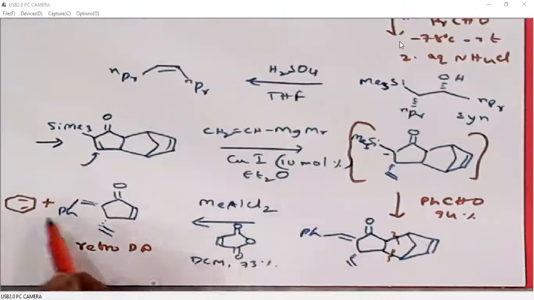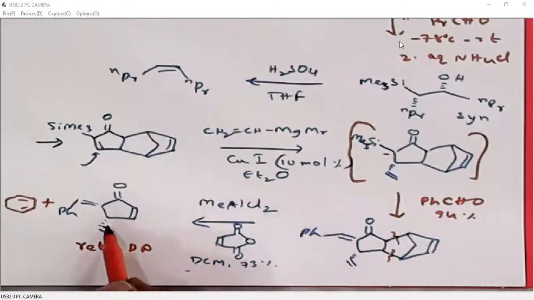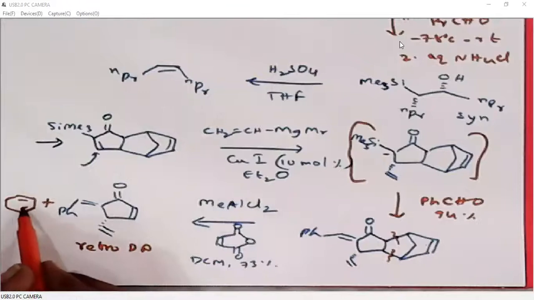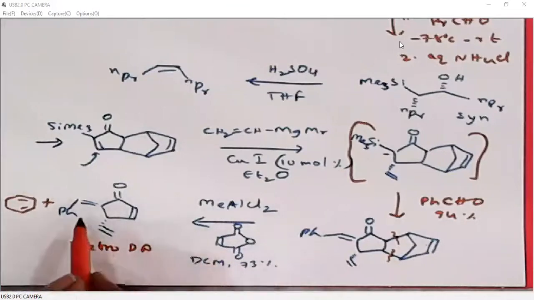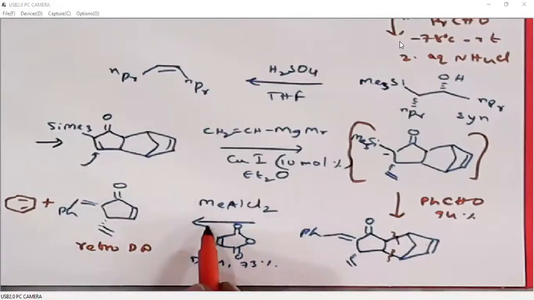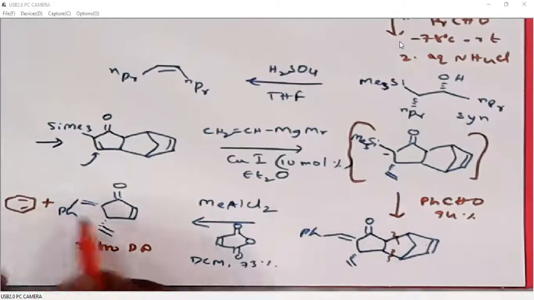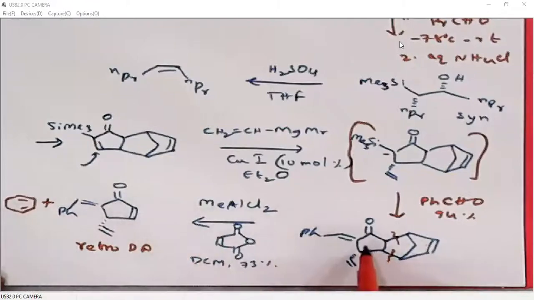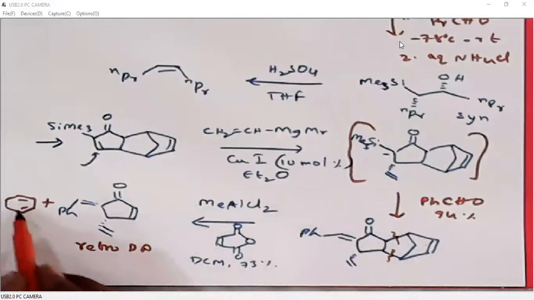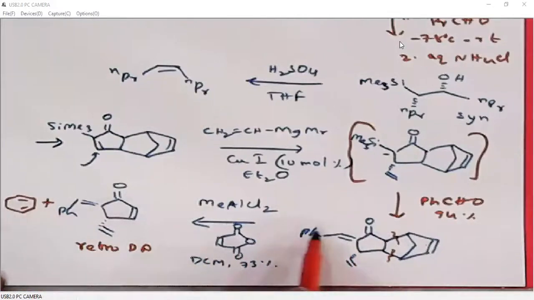So that means to occur this transformation, we are trapping this diene with this dienophile, so that a backward reaction may not be possible, right? We are doing a retro-Diels-Alder. If both of them are present in the same mixture, then it is also possible to have a backward reaction which again generates this product. So that is why we are trapping this generated diene with another dienophile, so that only retro-Diels-Alder will occur. So with this we have completed Peterson olefination.